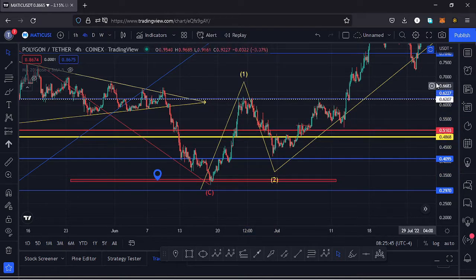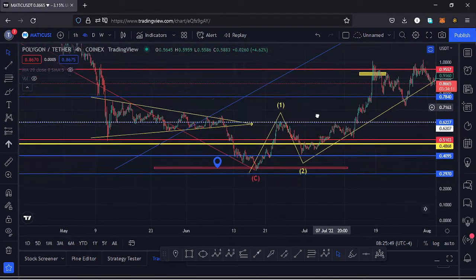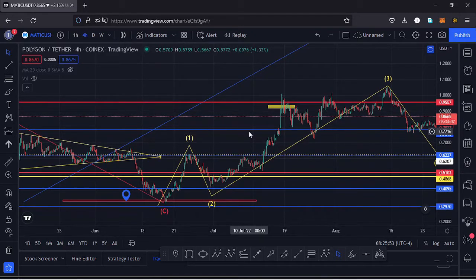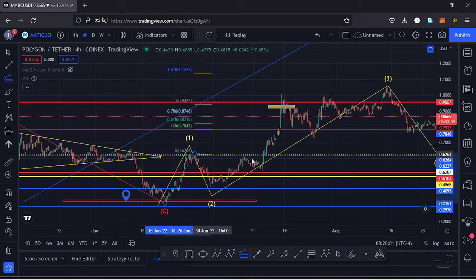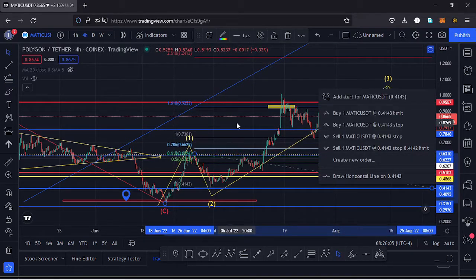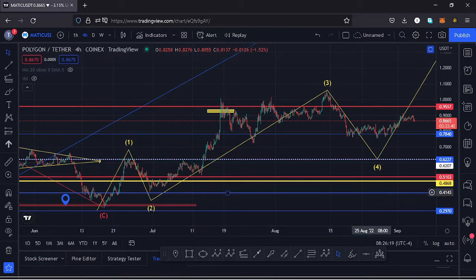Then after making the low for that second wave, we saw a very nice bounce to the upside in the formation of a third wave, and using the trend-based Fibonaccis I had a target area for the third wave to the upside, and to get that target area I just need to connect the Fibs from the low of the wave 1 to the high of the wave 1, then dragging the Fibs to the low of the wave 2. That gives me the minimum target area for that third wave to the upside at around the $0.9353 mark, and you can see Polygon Matic has respected that.